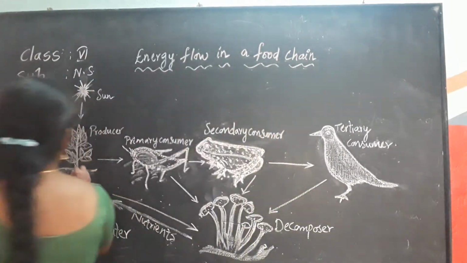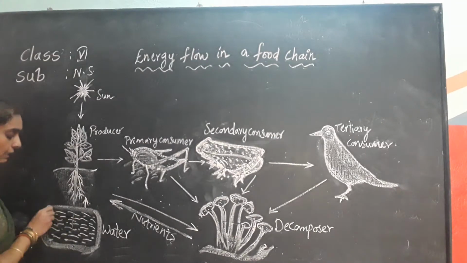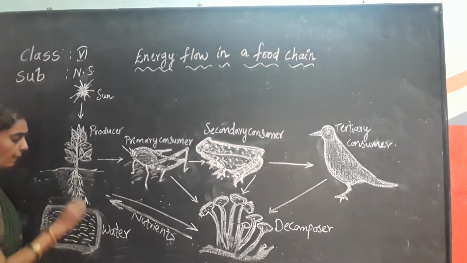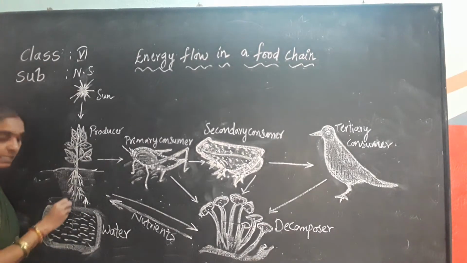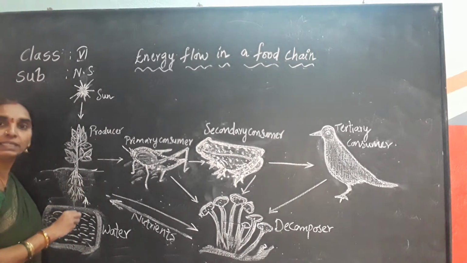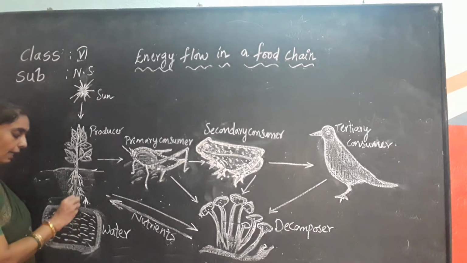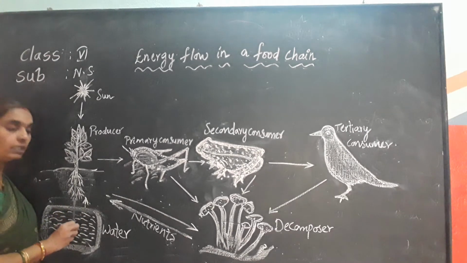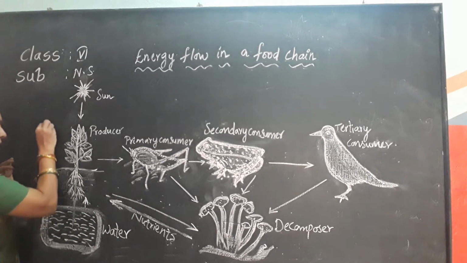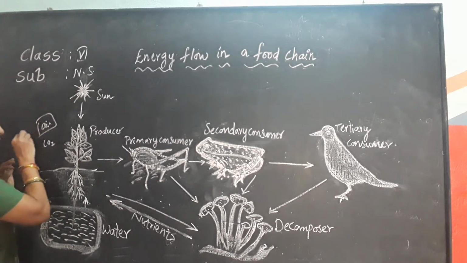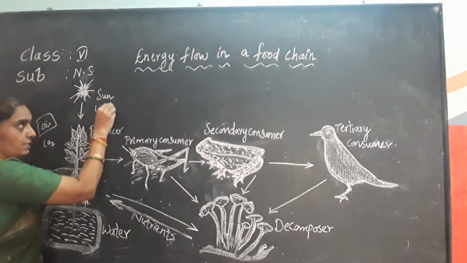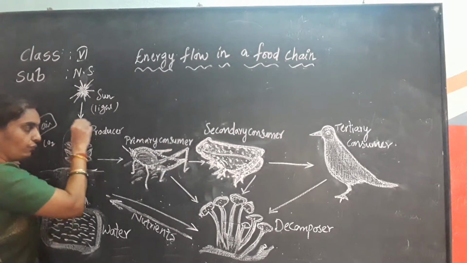The roots go beyond the ground level, and the water that is present in the ground level is being used up by the plants. Plants absorb the water that is present in the ground level through the roots that penetrate deeper into the soil, and they use the carbon dioxide that is present in the atmosphere, that is air, use the sunlight, the light from the sun, and prepare their own food.